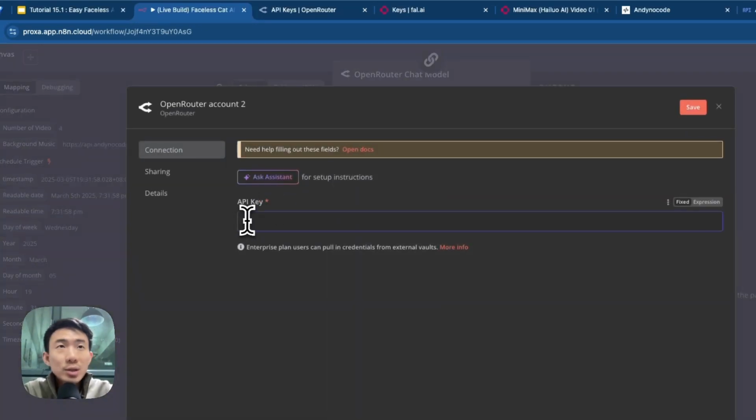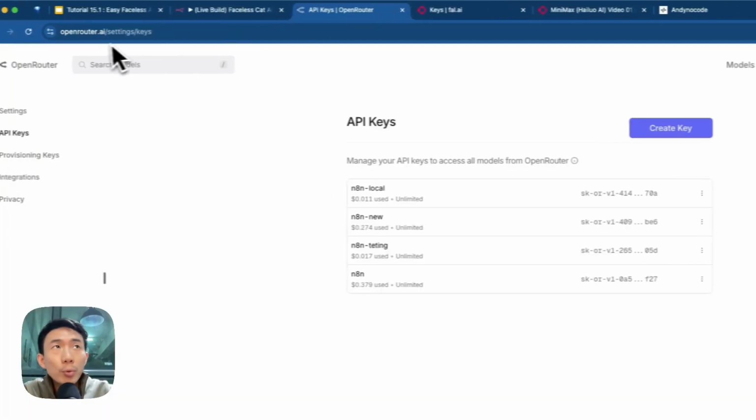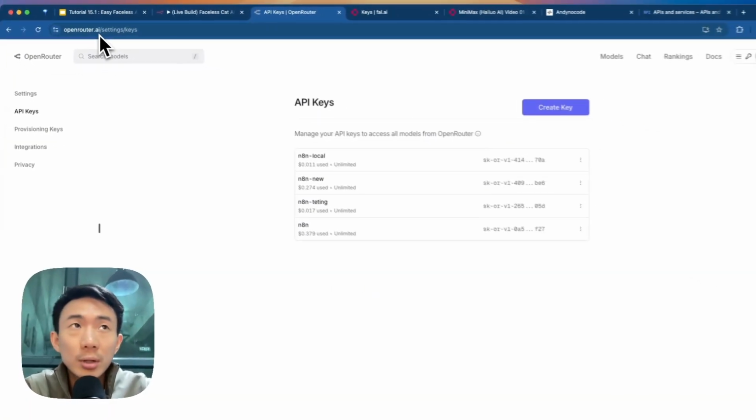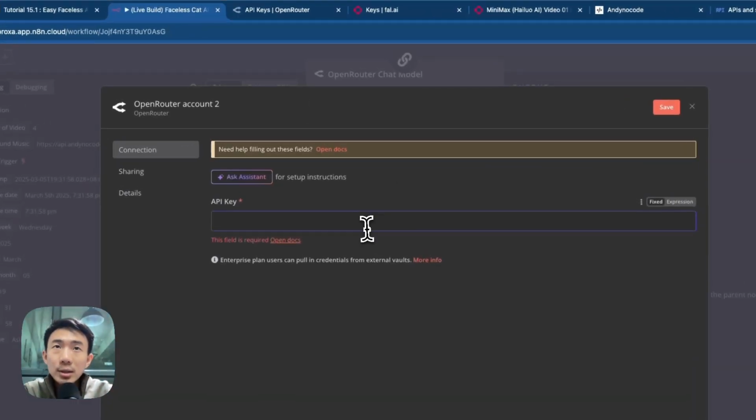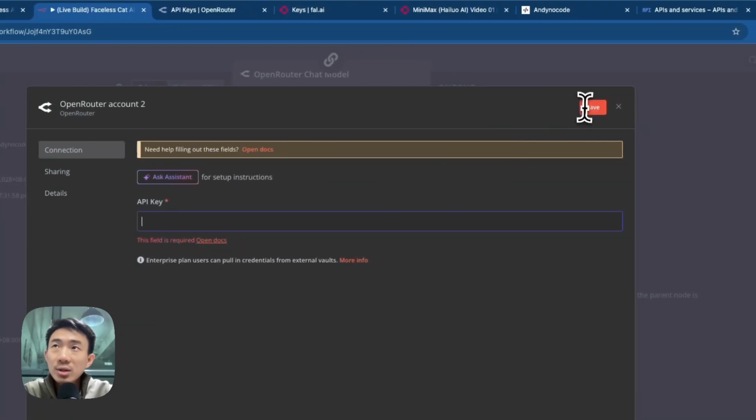We can see we just need to paste the API key. And how we are going to get the API key, we can go to OpenRouter.ai and just register, and you will go to the API keys section. Just create key and copy and paste it here. And that's very simple. You can save it.